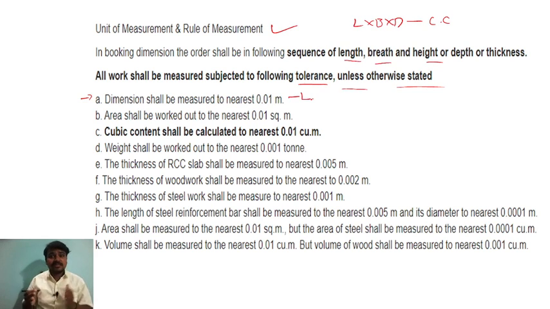But if they ask in the same way for length, you have to take 0.01 meter. That is the tolerance or accuracy you require, 0.01 meter. Now in this question, if they ask area, it shall be worked out nearest to 0.01 square meter. But in this question they ask about concrete. Concrete we measure in cubical content, length, breadth, depth. So that cubical content shall be calculated nearest to 0.01 cubic meter or meter cube.